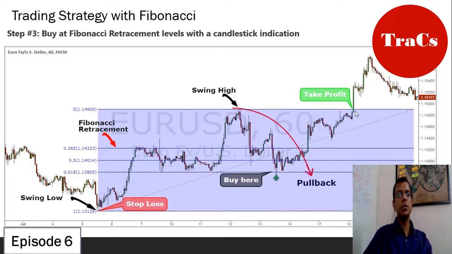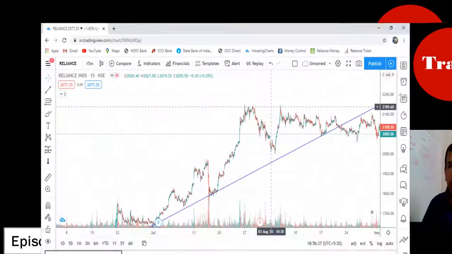Okay, so let's go through once again. Step 1, identify the trend. Step 2, wait for a pullback. Step 3, after the pullback, wait for a candlestick formation at one of the Fibonacci retracement levels. Now let's go and have a look at one of the stocks where I had used a Fibonacci retracement technique to buy and sell the stock.